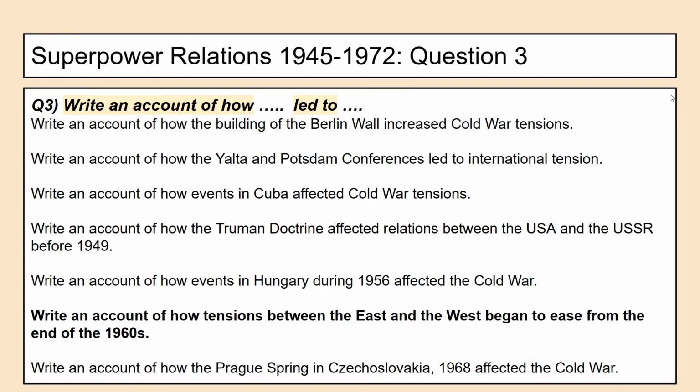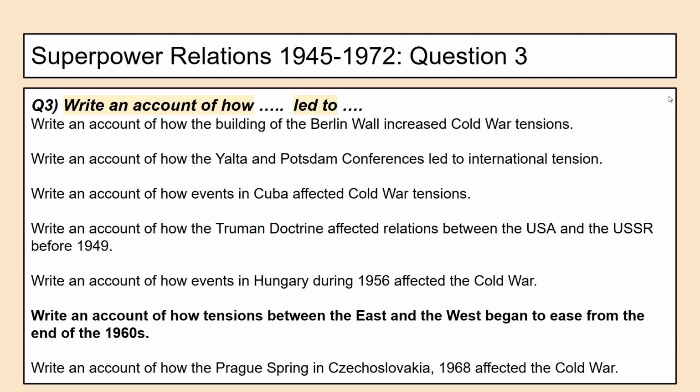So here's an example of some previous exam questions, and you can see that we have got the event, and then we have got usually a focus on Cold War tension, development of the Cold War, effects in the Cold War, which is really the same thing. It just means, why did it make matters worse?